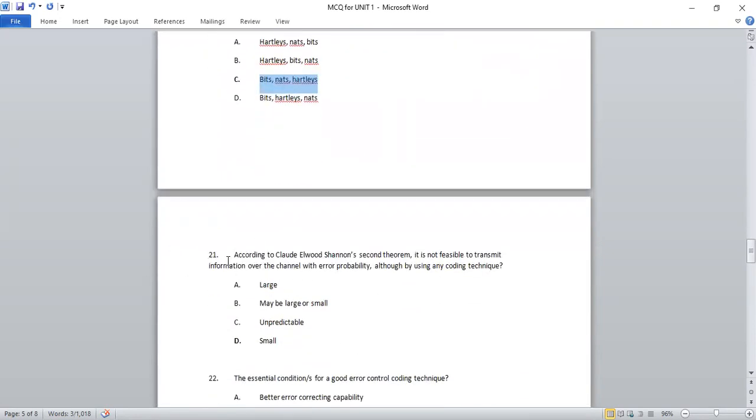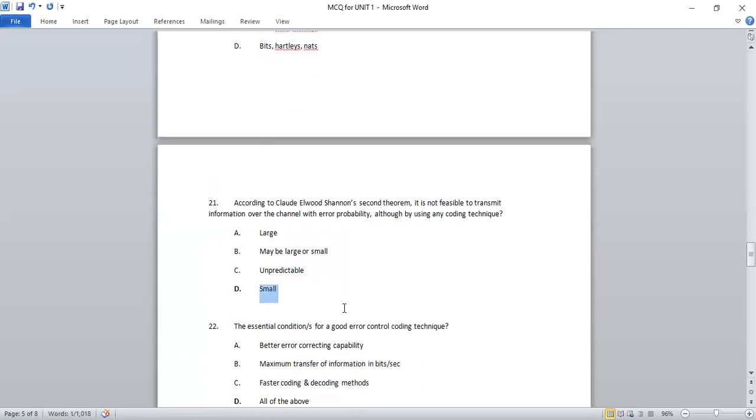Moving further, 21st question. According to Claude Elwood Shannon's second theorem, it is not feasible to transmit information over the channel with error probability, although by using any coding technique. So it should be small.